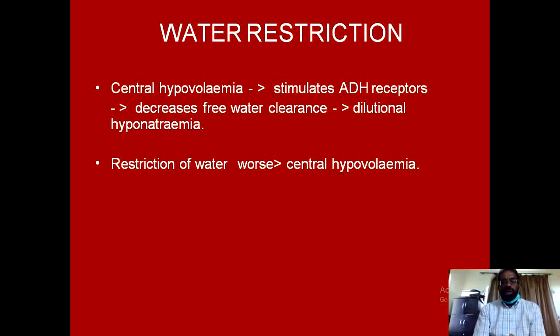If the patient is not responding to this fluid and water restriction and salt restrictions, then one can use the inhibitors of the ADH receptors, the Vaptans. But remember, the oral Vaptans are hepatotoxic and preferably they should be avoided, and in severe refractory cases one can use the IV Vaptans.